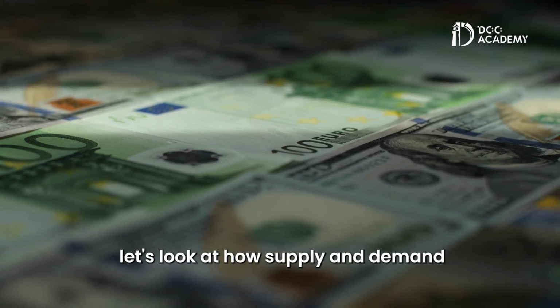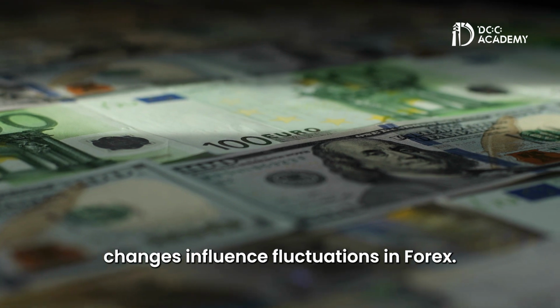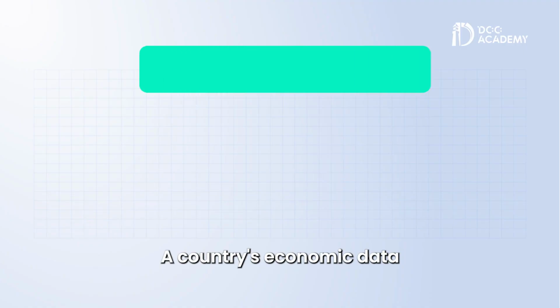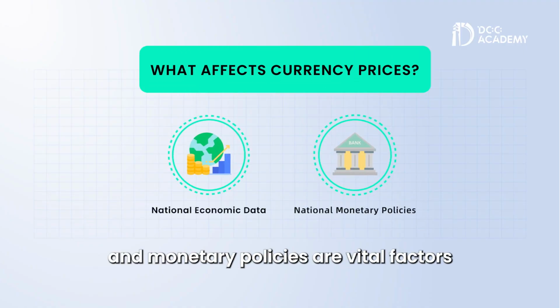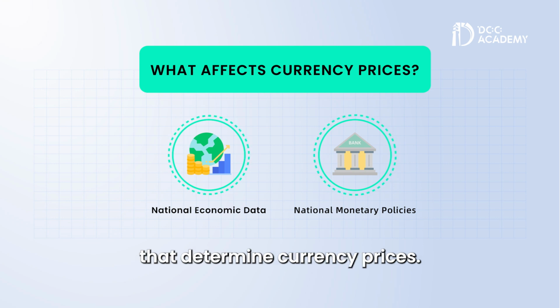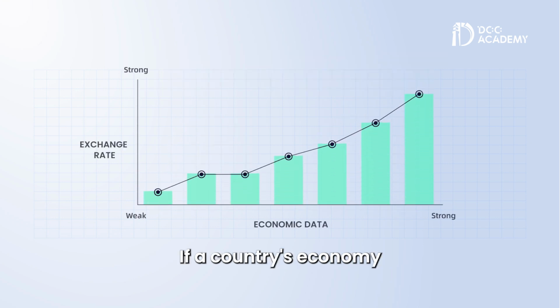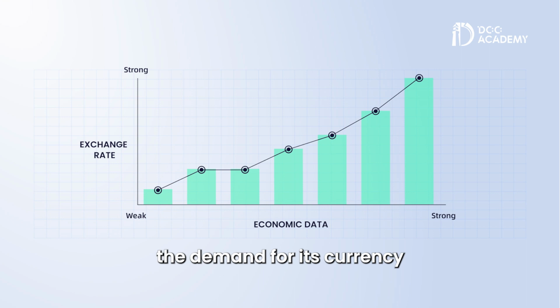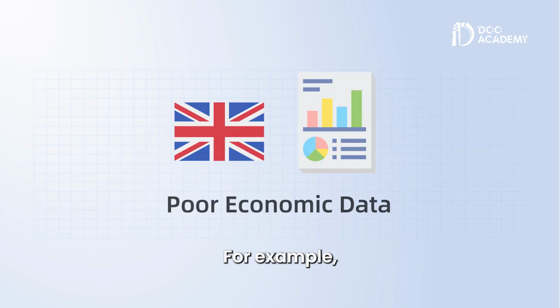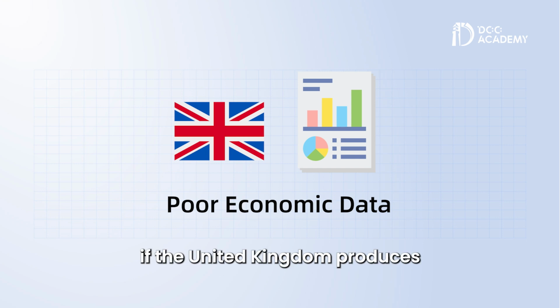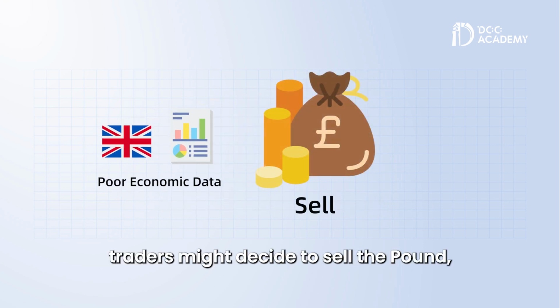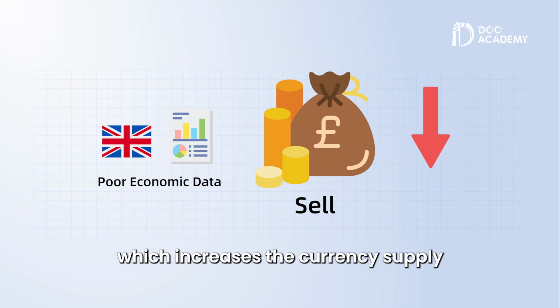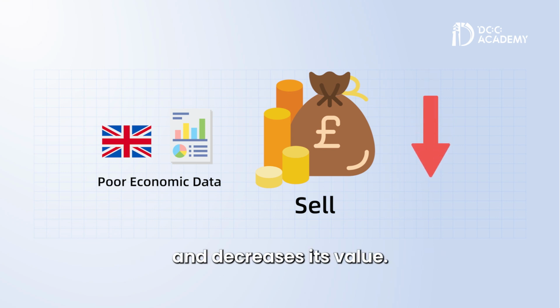Now, let's look at how supply and demand changes influence fluctuations in Forex. A country's economic data and monetary policies are vital factors that determine currency prices. If a country's economy is underperforming, the demand for its currency may be reduced, causing its exchange rate to drop. For example, if the United Kingdom produces dismal economic data, traders might decide to sell the pound, which increases the currency supply and decreases its value.